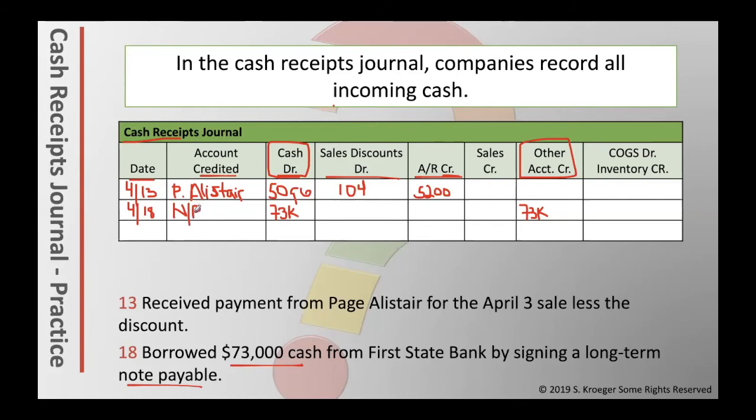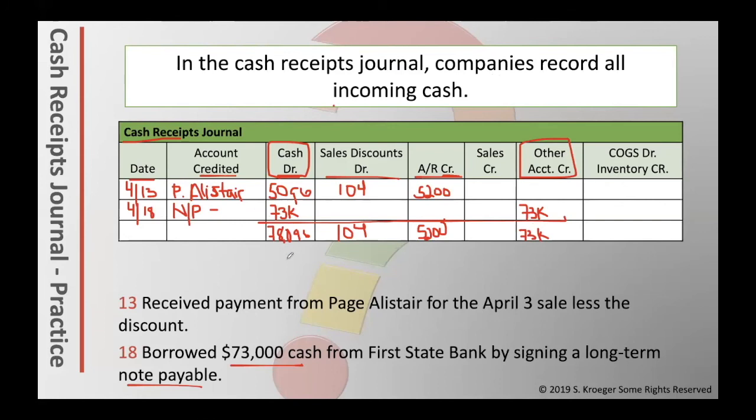Now that we're done, because there were only 2 transactions we had to do, we would add up all the columns and then post this to the ledger for these different accounts. Cash would be $78,096 when you add these 2 up. The other accounts are a little bit easier because there's only 1 entry. For instance, sales discounts is only $104. Accounts receivable is $5,200. And the other account is $73,000. We just have to make sure we post the $73,000 to the actual account notes payable.